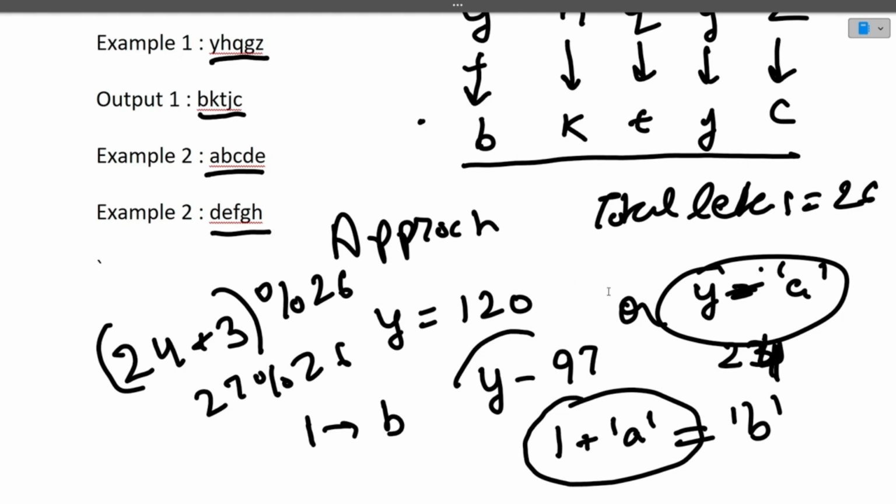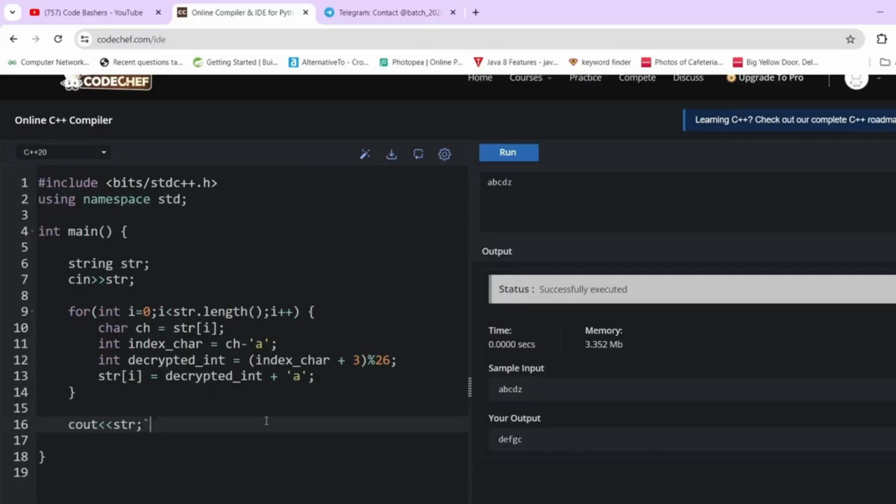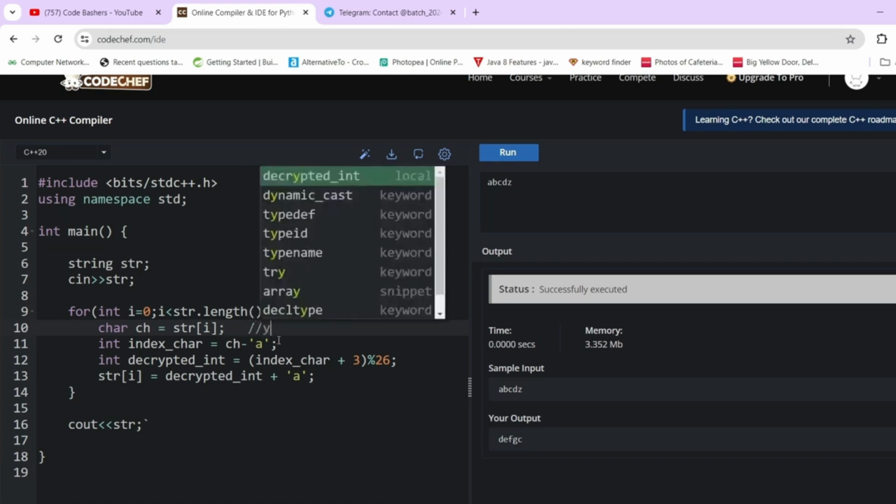So now let's move towards the coding part. Guys, for saving time, I have already written the code, and I will tell you step by step how you will have to do this. First of all, we are taking a string as input, that is our ABCD. Then we are looping on every character. Let's suppose the current character is y, as in the example earlier.